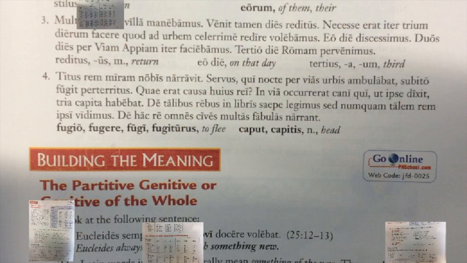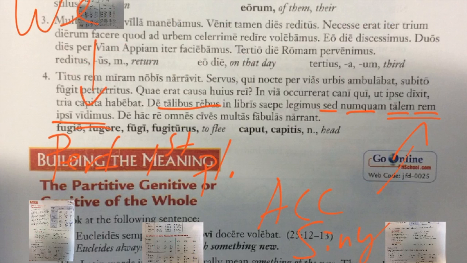And then the last part of the sentence, sed numquam talem rem ipse vidimus. Rem here is the same fifth declension noun, and it's accusative singular. Talem is modifying it just like here in this prepositional phrase. So let's see what's happening to talem rem, a thing of this kind. Our verb and our subject in this particular clause is here in vidimus. Vidimus is perfect tense and first person plural. So we're going to translate it as we saw.